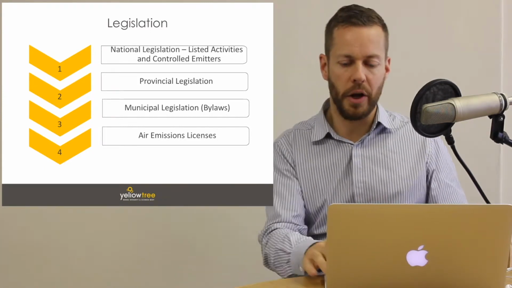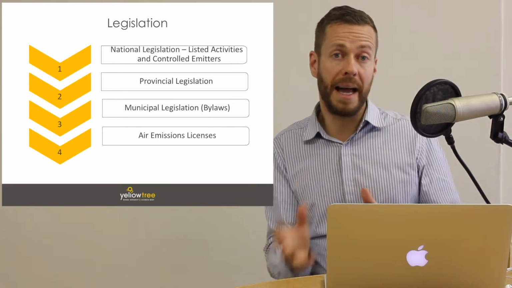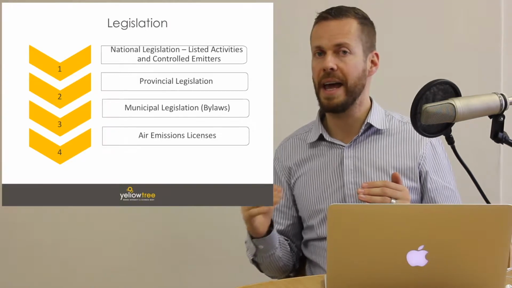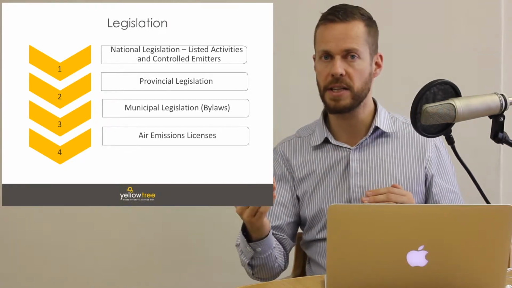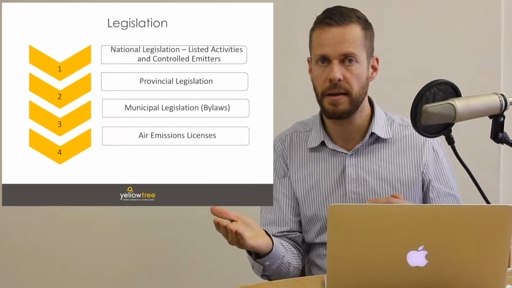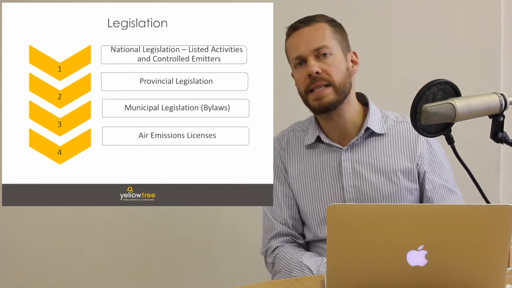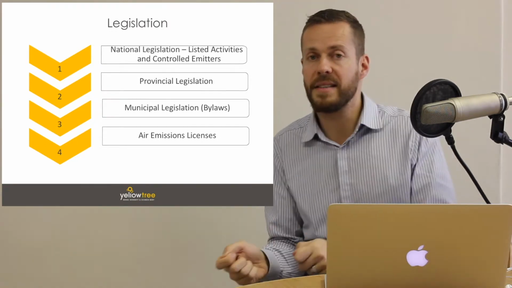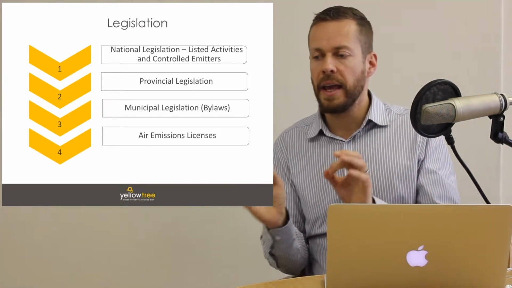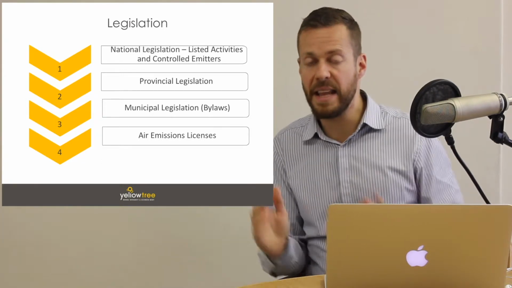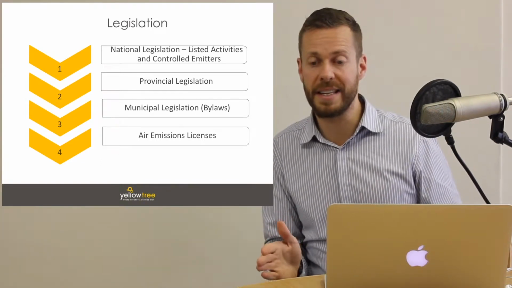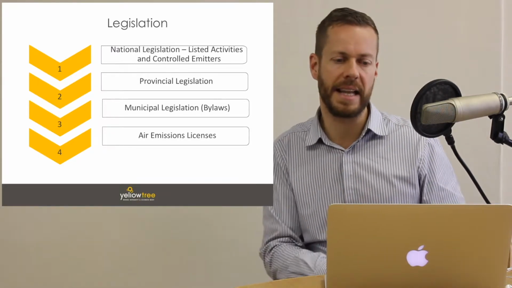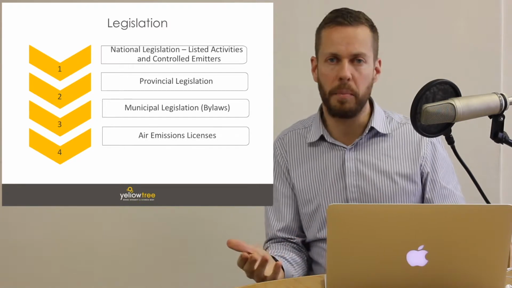NEMAQA also permits local municipalities to pass bylaws, provided that the municipal bylaw is stricter and not more lenient than the provincial legislation and the national legislation. And the final fourth tier, as we see here, is that every air quality officer who issues a license to each listed activity can impose upon that listed activity in the license limits that are stricter than the bylaw, the provincial legislation, and the national legislation, but obviously not more lenient.